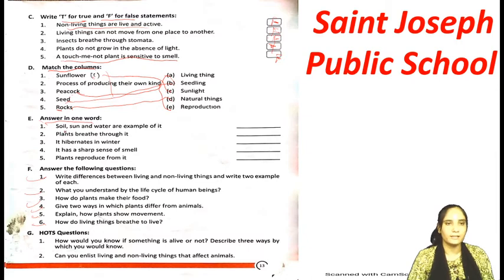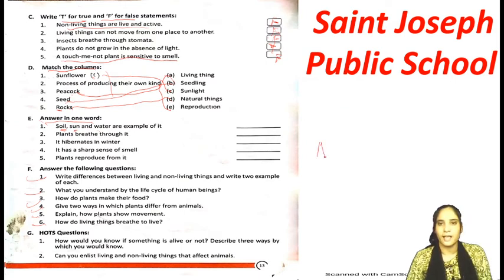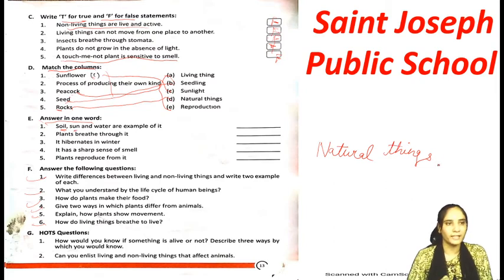So let's take E. Number 1 is soil, sun and water are example of it. Sun, soil and water are examples of what? It is the example of natural things. So you have to write natural things. NATURAL, natural, and THINGS, natural things. Okay, fine.